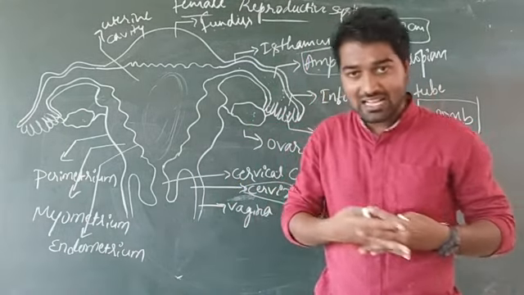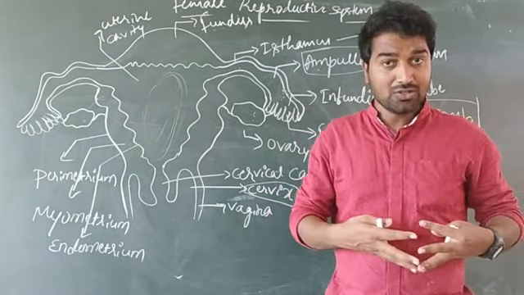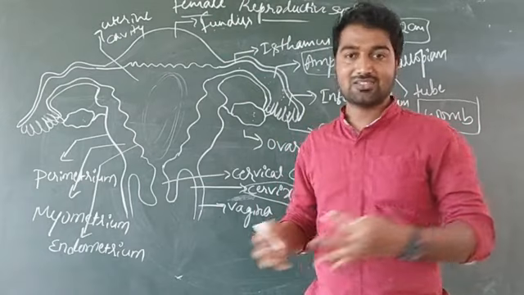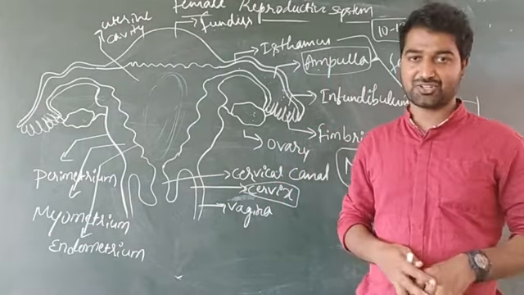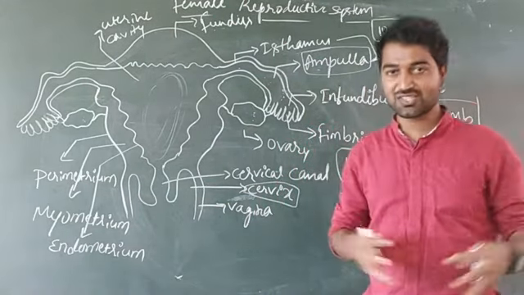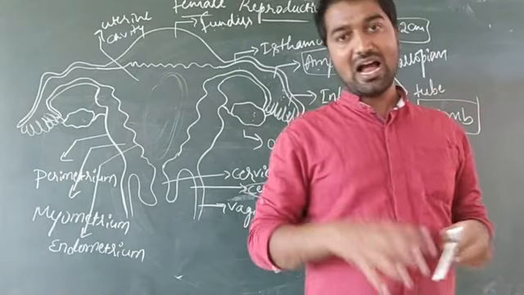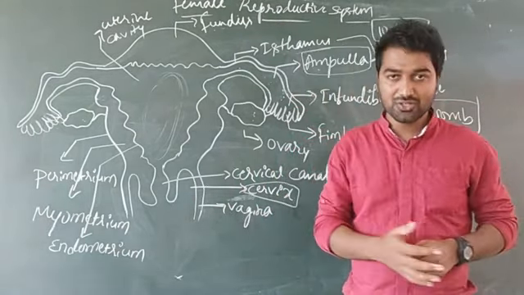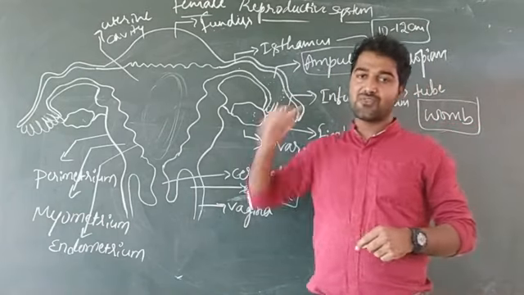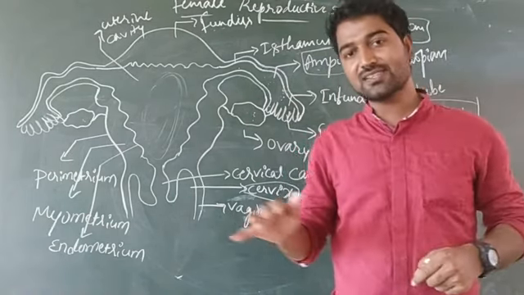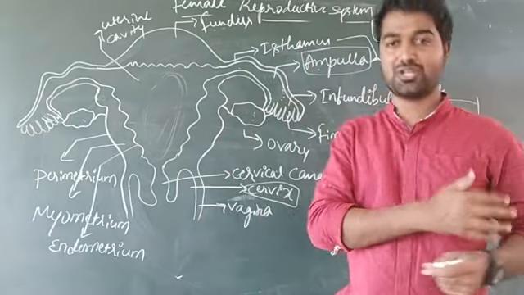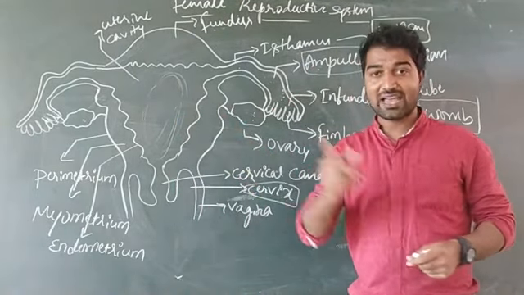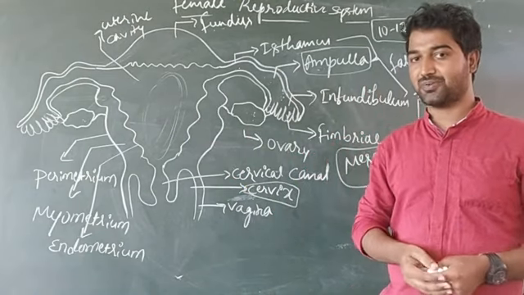Blastocyst gets attached into the uterine wall of the female body. That process is known as implantation. So uterus is commonly known as the site for implantation.